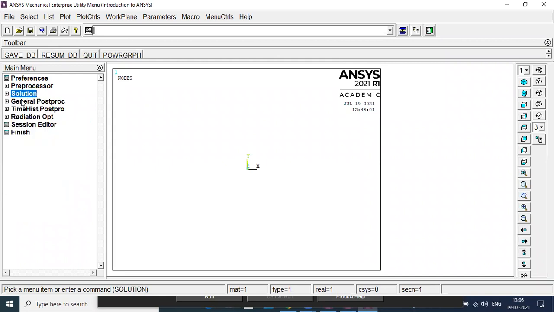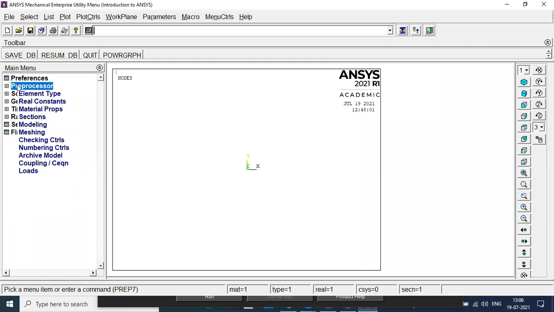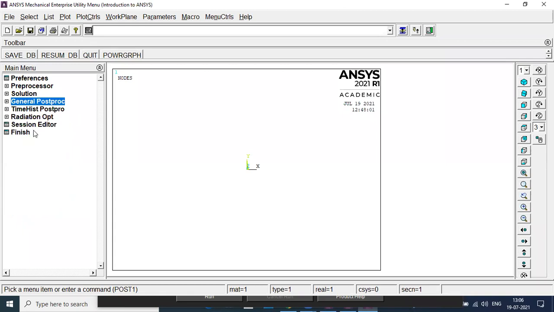And in general post-proc, we will get the results. See, in pre-processor, you're setting up the problem. In solution, you're just asking to solve the problem. And once it is solved, we are picking the answers from general post-proc. All the answers are available there. We just need to pick those answers. That is basically what is expected in the answers, right?